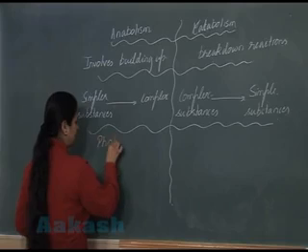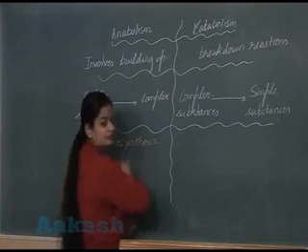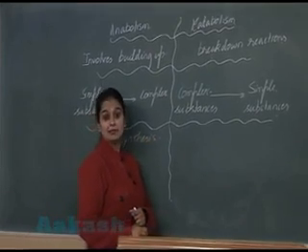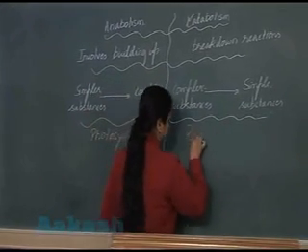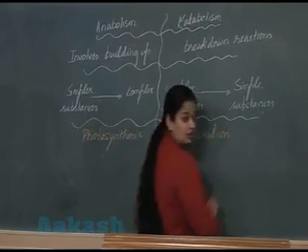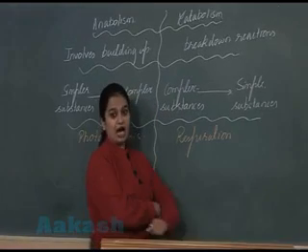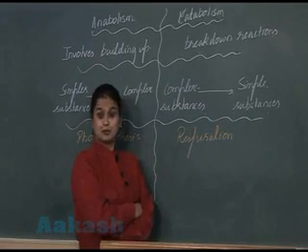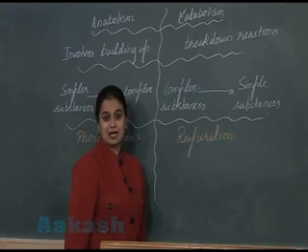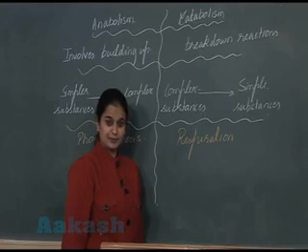In catabolism, we can cite the example of respiration. Through respiration, there is breakdown of food, and after the breakdown there is production of energy. This energy is utilized by the organism for its different activities.